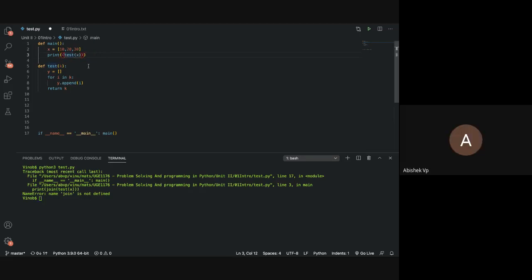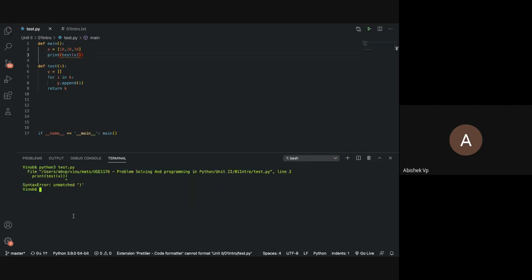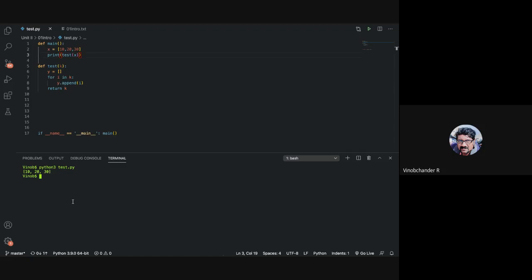You can use a loop in the main and call the function every time for each element and return one element. Yes, sir, that way. Yeah, we can do that. So let us do a yield. Shall we do a yield? Yes, sir.